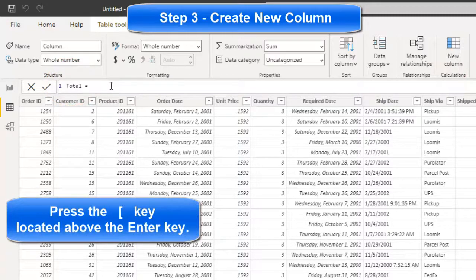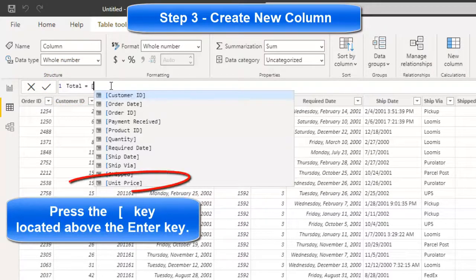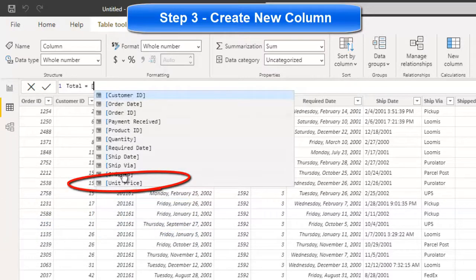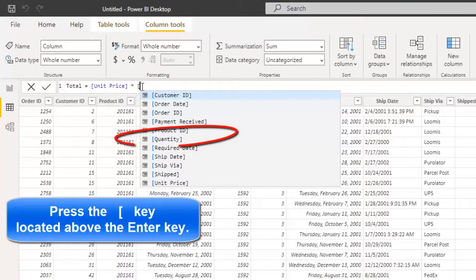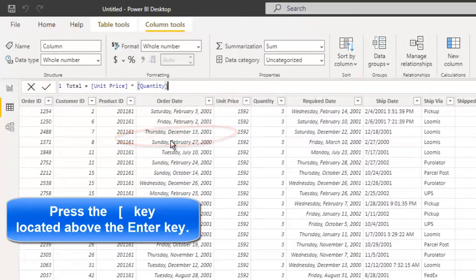So you press the square bracket, choose the unit price, press the star key, which is a multiply, press the square bracket to add in the quantity.